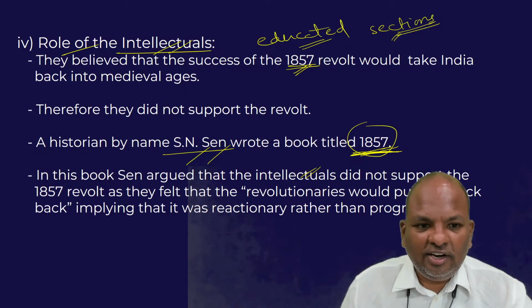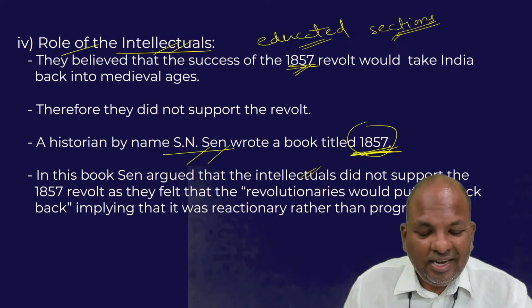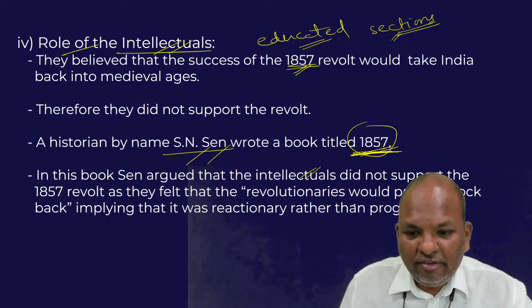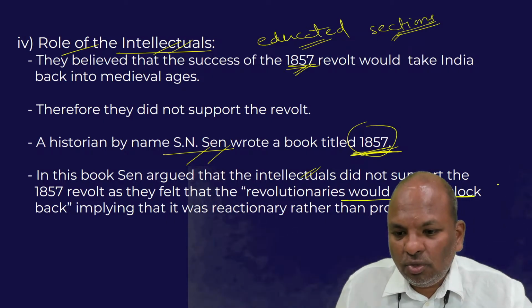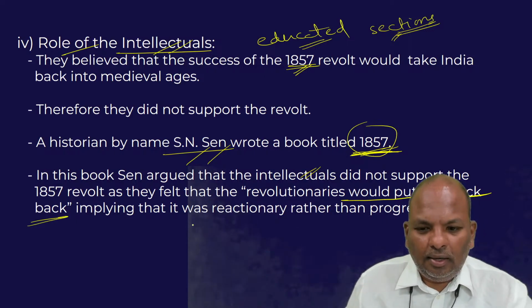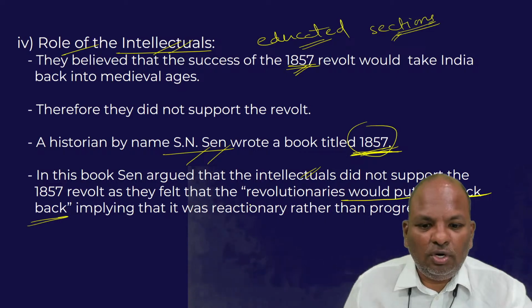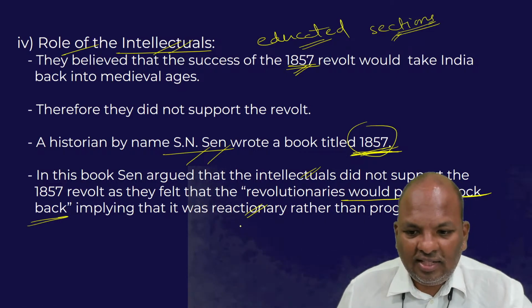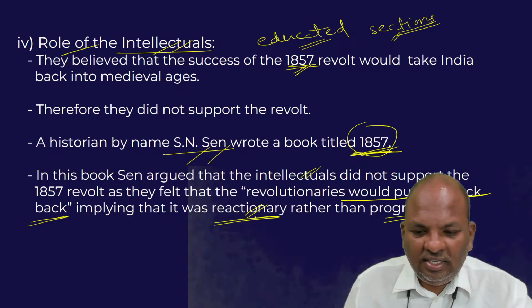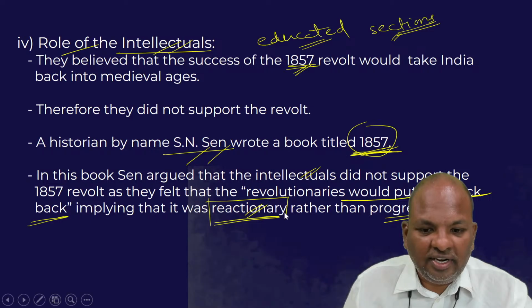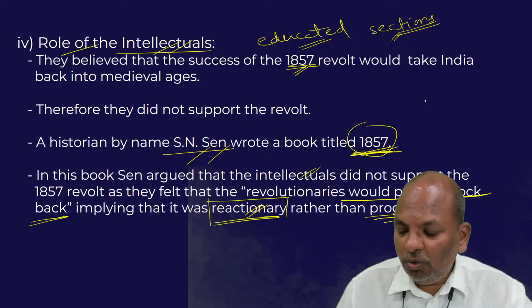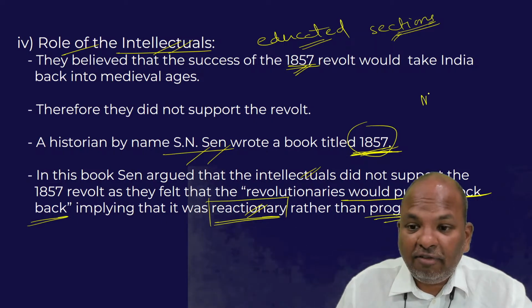Basically, he argued that the educated sections did not support the revolutionaries because they feared that the revolutionaries would put the clock back, meaning that the 1857 revolt was reactionary rather than progressive, because the objective of the 1857 revolt was to end the British rule and revive the Mughal authority.